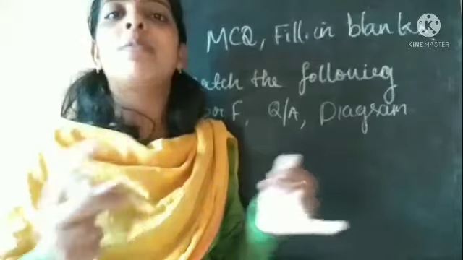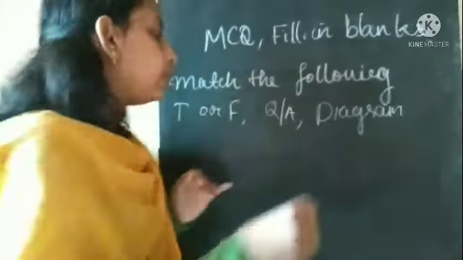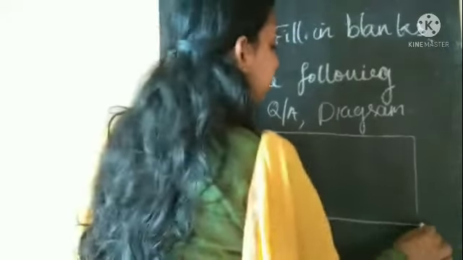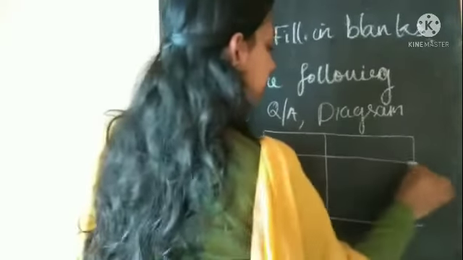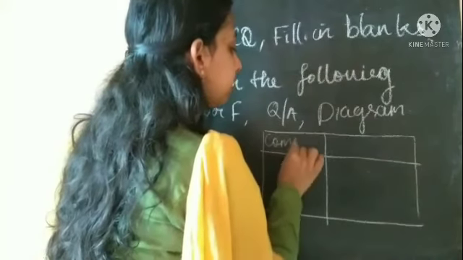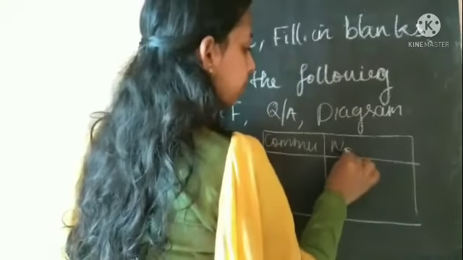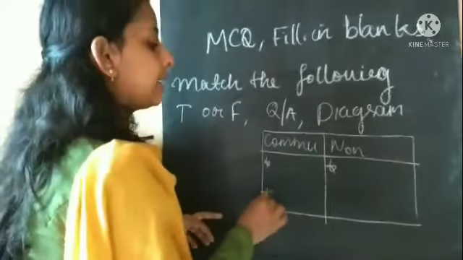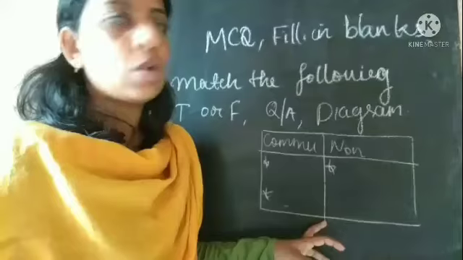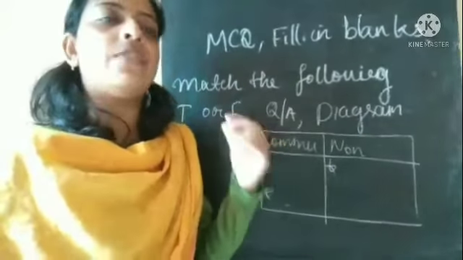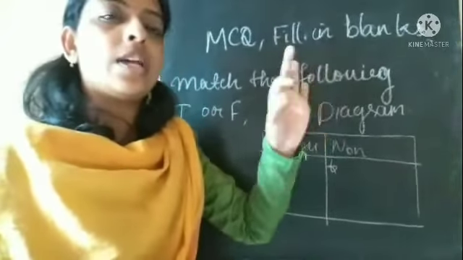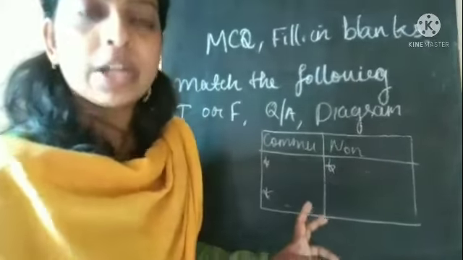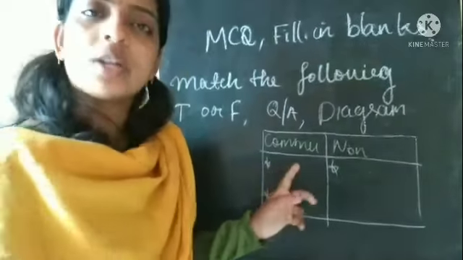differentiate between communicable and non-communicable diseases. So what you need to do, if there are no lines in that question, you have to draw the table like this. Okay, here you have to write communicable disease. Okay, here non-communicable. Then definition of communicable, definition of non-communicable, examples. These are all the things you need to write. So if the question is asking to differentiate between two concepts, at that time you have to draw the table. Did you get the idea? If you have any doubts, you can contact me personally.